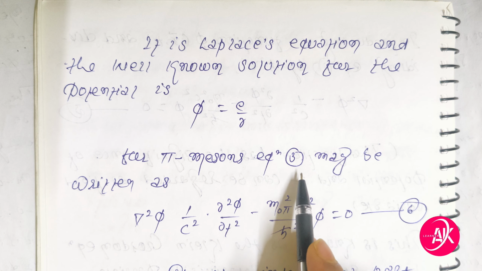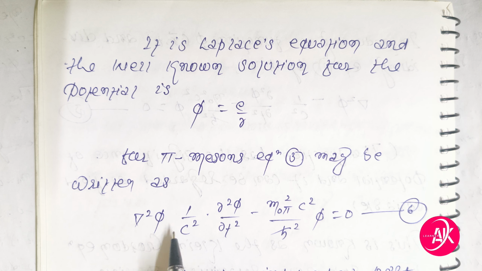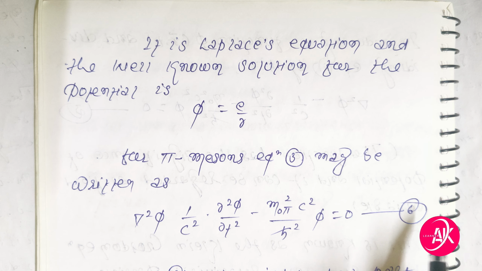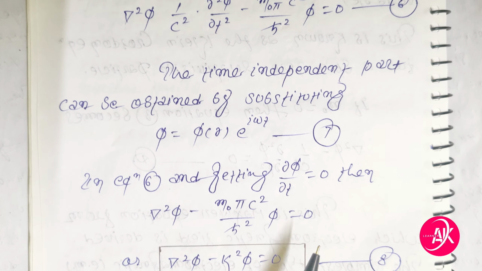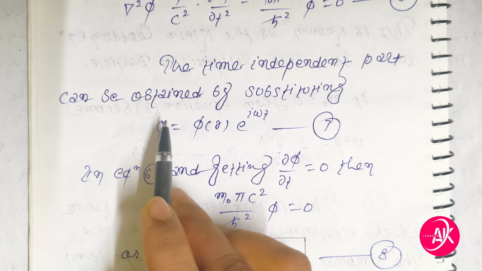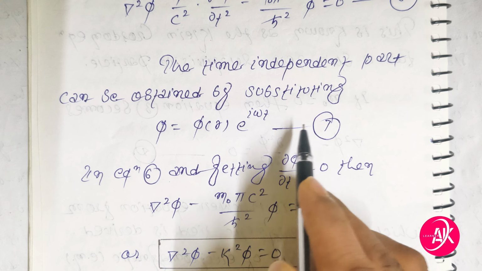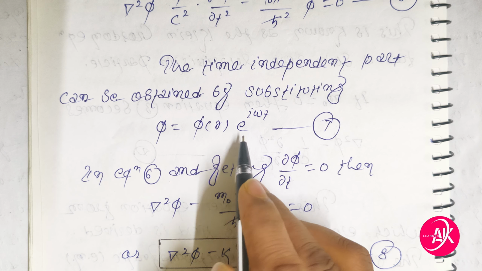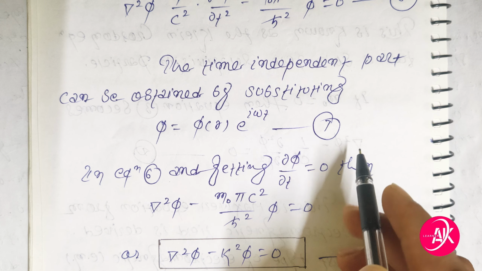For pi mesons, equation 3 may be written as del squared phi minus 1 by c squared into del squared phi by del t squared minus m naught pi squared c squared by h cut squared phi is equal to 0. This is equation 6, friends. The time-independent part can be obtained by substituting phi is equal to phi of r into e to the power i omega t. This is equation 7.